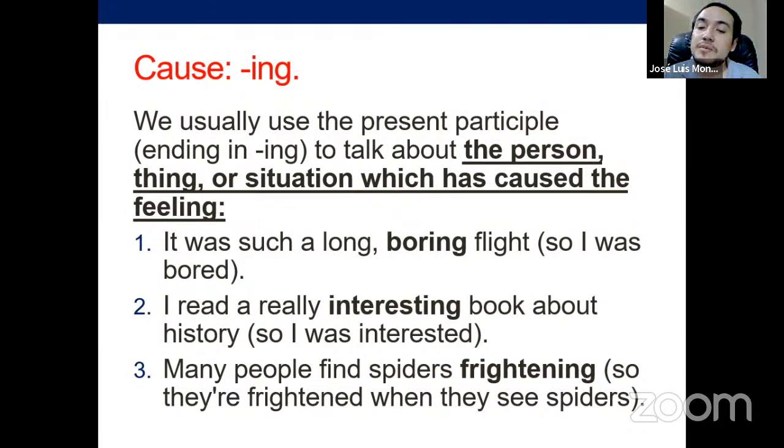And many people find spiders frightening. So the spiders are frightening because they cause this feeling. So people are frightened when they see spiders. That's the logic over here: -ed for feelings, -ing for the production of something, for causing something. That's important to understand.